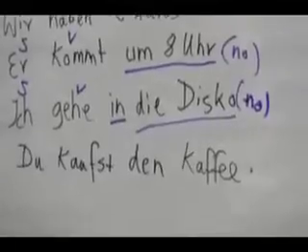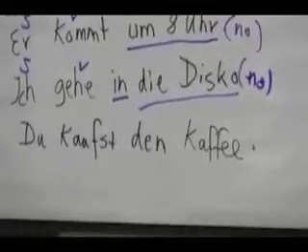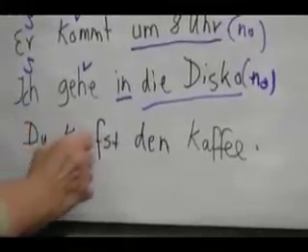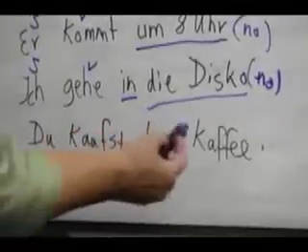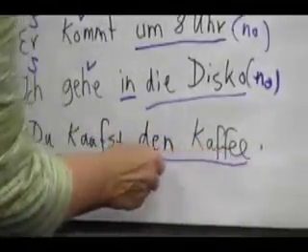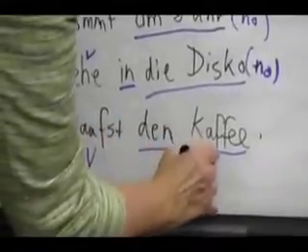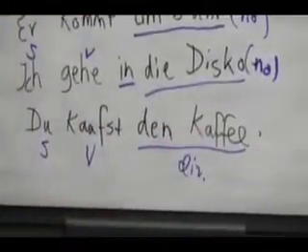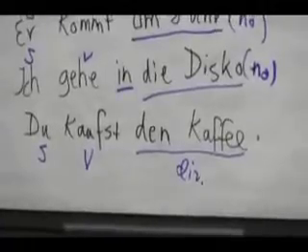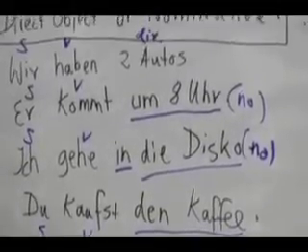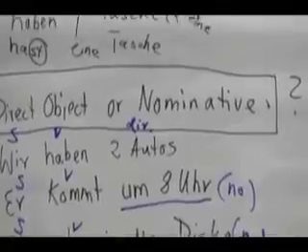Du kaufst den Kaffee. Du is our subject. Kaufst is our verb. Den Kaffee is our direct object. Alright, what's the secret about the direct object? I'm going back to the first explanation.